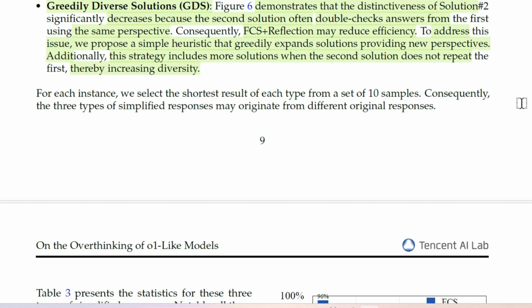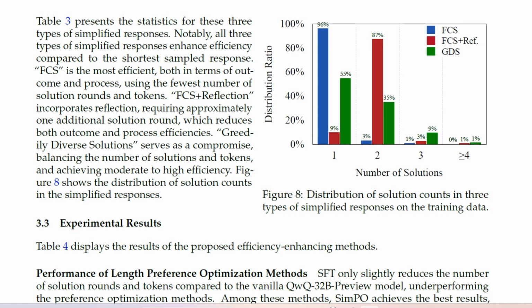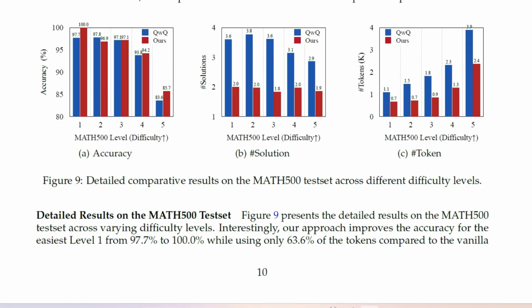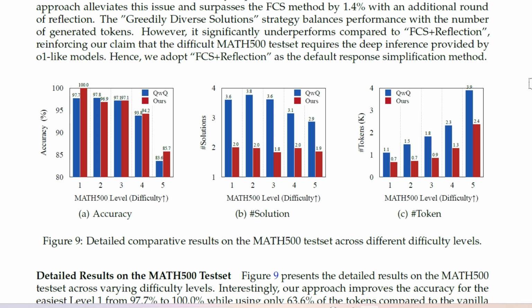Now for each of the instances, they select the shortest result for each type of the temperature samples. And if we look at the results, we can see this is pretty good. For the accuracy, we can see that for the easy level questions, the method that they have proposed is able to improve the accuracy. Even for a difficult question as well, they're able to improve the accuracy from 83.6 to 85.7.